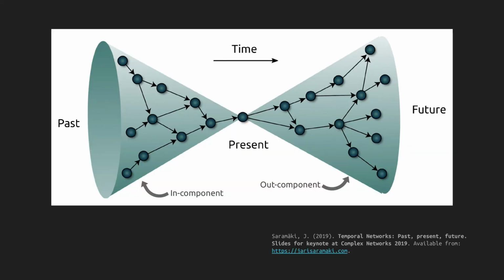Another way of thinking about these in and out components is to borrow the light cone analogy from relativity. Let's think about an event as a point in spacetime. The set of all other events that can possibly be causally affected by this event would be analogous to the future light cone of that point in spacetime. If one event is not in the future light cone or out component of another event, you can absolutely rule out any causal relationship between the two. You can also apply this analogy to the in components and the past light cone.